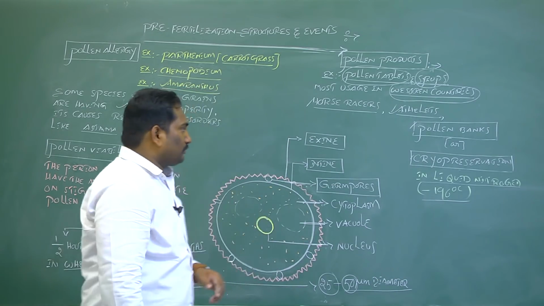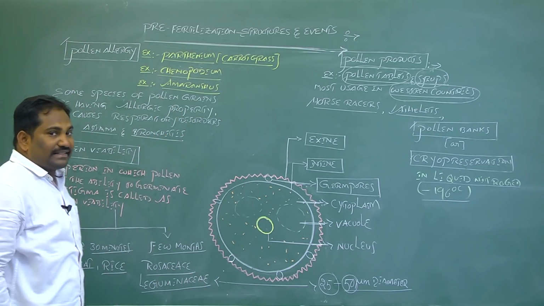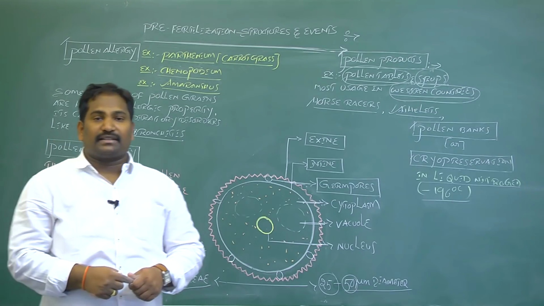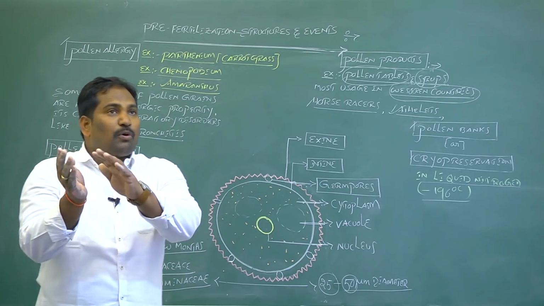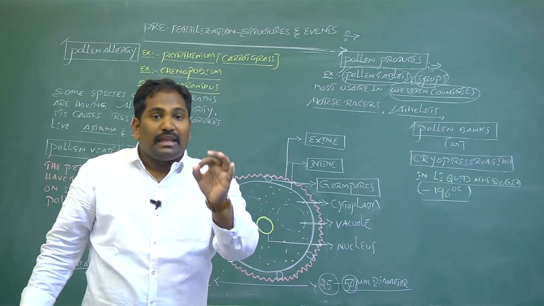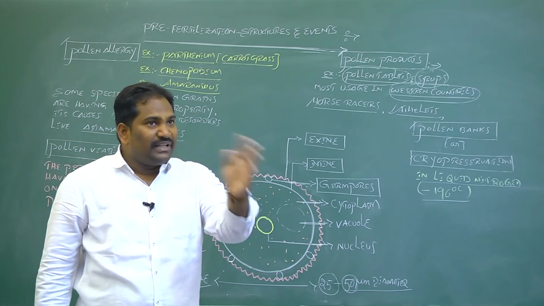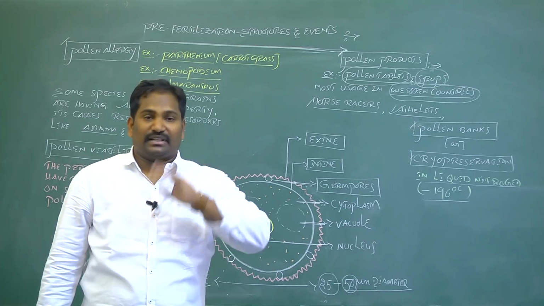And one more. Some species of pollen grains have allergic properties, especially if the pollen grains are dispersed by wind, which is called anemophilous. The dispersal of pollen grains by wind currents is called anemophilous.